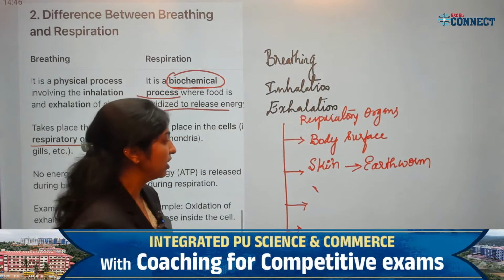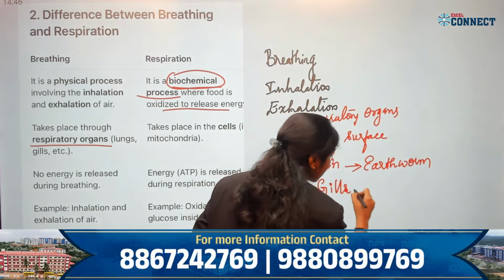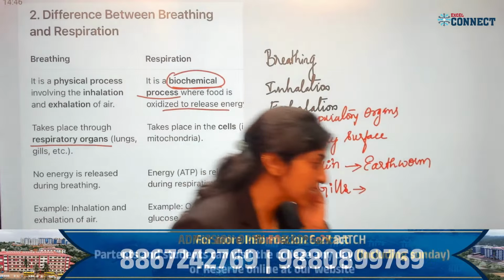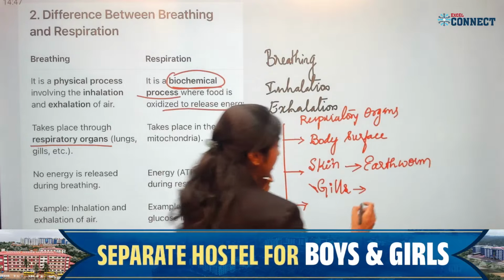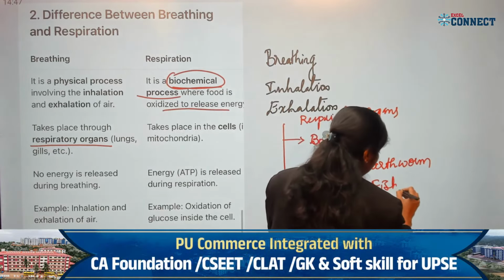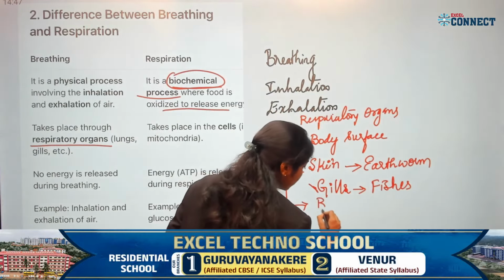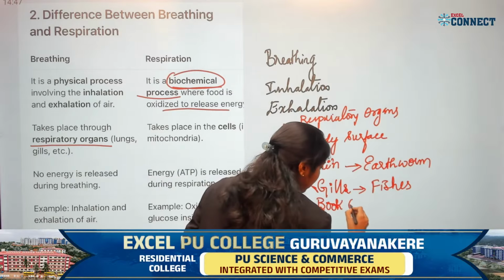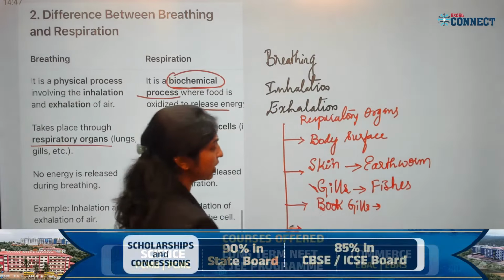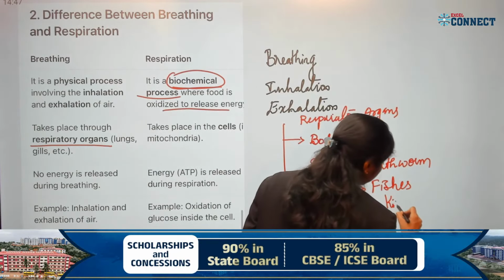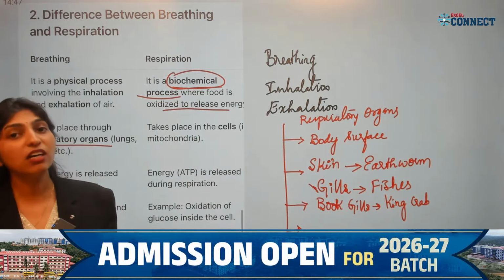And then we have respiring through gills. Can you give an example for respiration through gills? Yes, gills in fish. Soumya has answered gills. Very good. Gills in fishes. In various fishes you can see they respire through gills. And then book gills. Very good. In arthropods you can see they respire through book gills. Example you can give king crab. In crabs their respiratory structure is nothing but book gills.